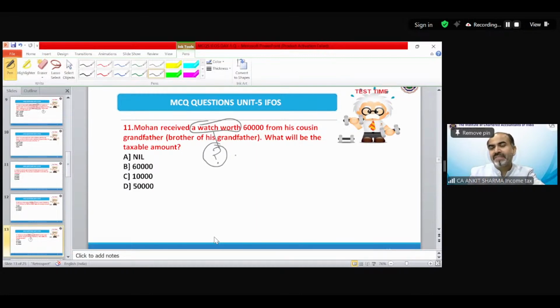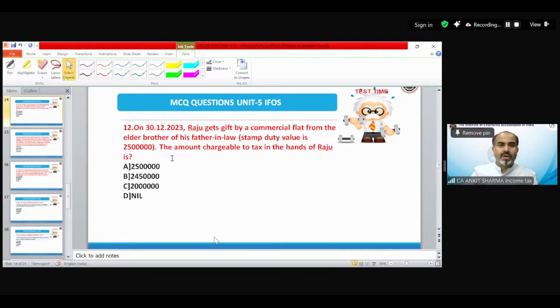Why do we need to check whether it's a lineal descendant or ascendant? Why are you focusing on relative? This will come later. First of all, you need to check whether the asset fulfills the definition or not. It does not fulfill the definition of asset, so it would be a not applicable or nil case. There is no point in finding out the relative or relation. First of all, you have to check whether it's an eligible asset or not. Okay.